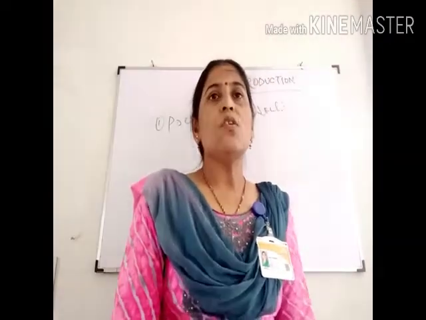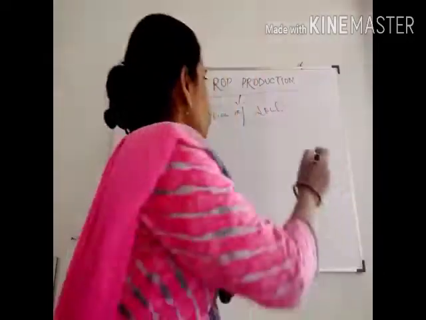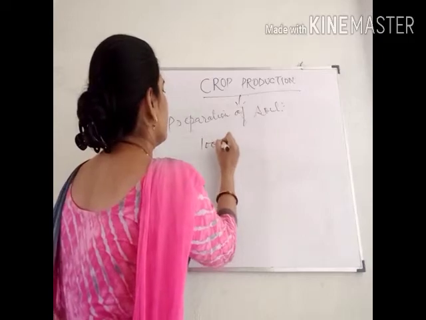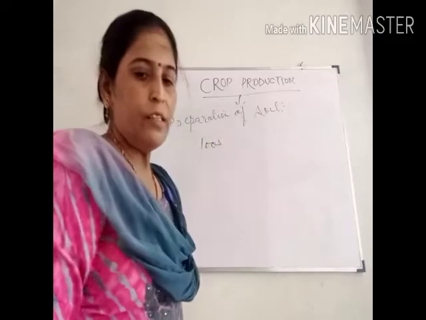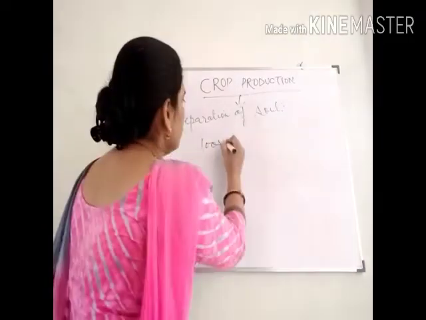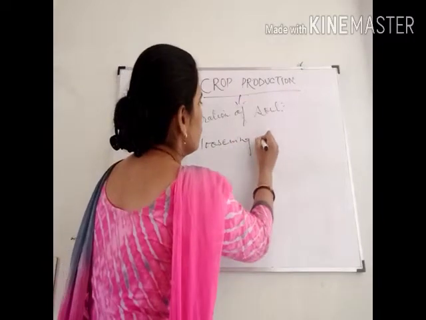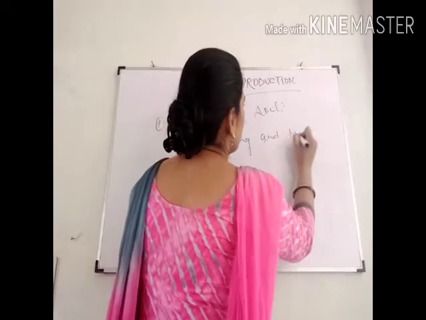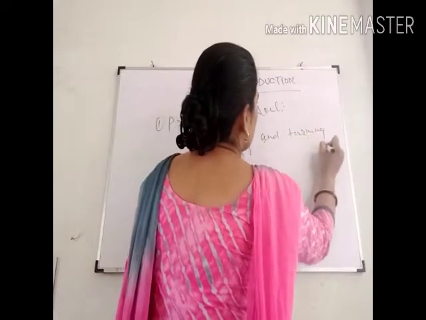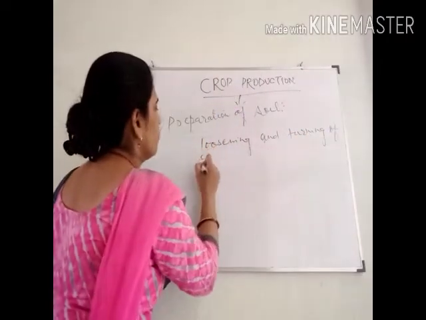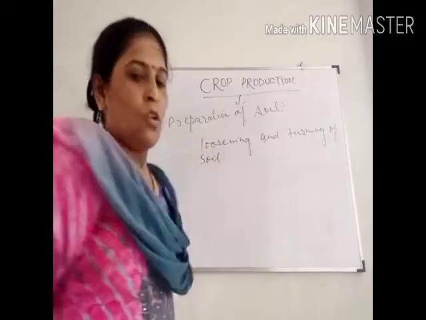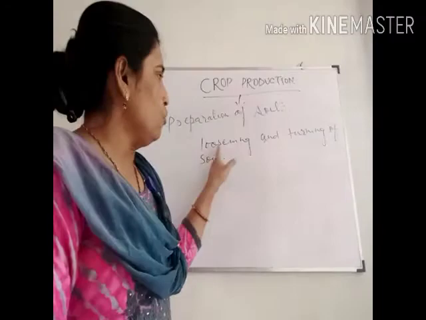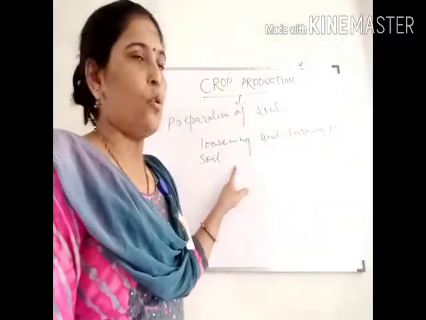So the preparation of soil involves loosening and turning of soil.